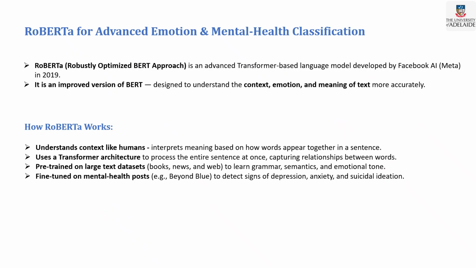Also, I have used an advanced model, RoBERTa, for emotional and mental health classification. RoBERTa is an advanced transformer-based language model developed by Facebook AI in 2019. It is an improved version of BERT designed to understand the context, emotion, and meaning of text more accurately. It understands context like a human, using a transformer architecture. It is trained on large text such as books, news, and the web to learn grammar, semantics, emotions, and tone. It is fine-tuned on mental health posts, like those from Beyond Blue, to detect signs of depression, anxiety, and suicidal ideation.